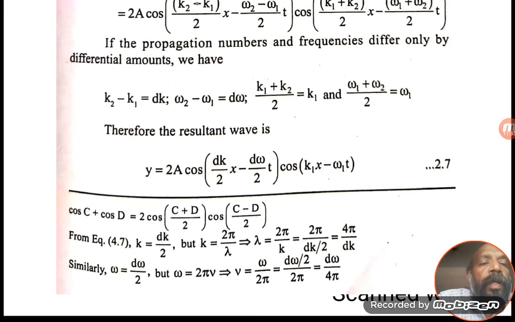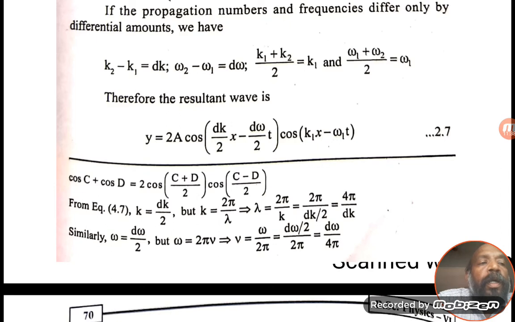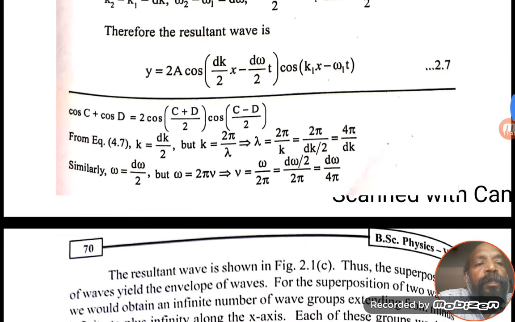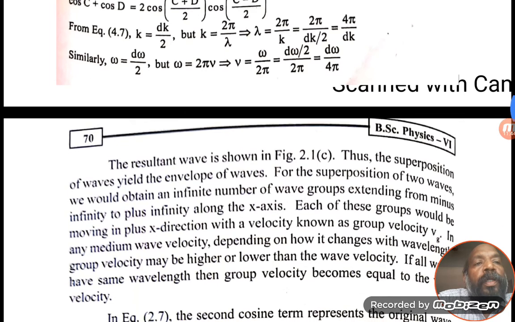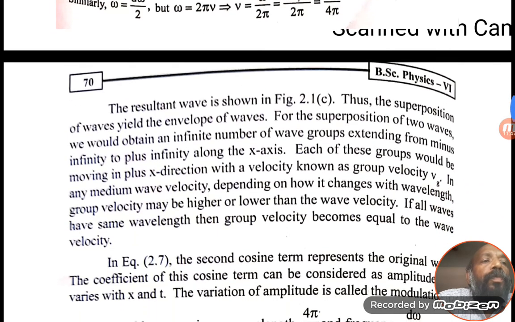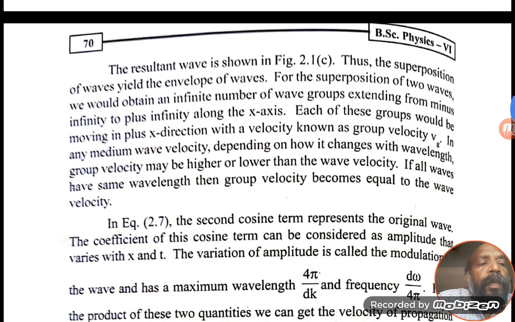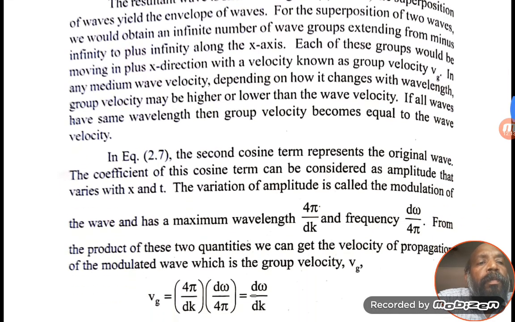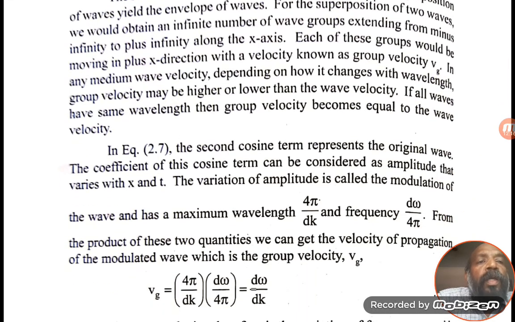Here, how we have written the above equation, the formula is given; just check it out with this one and later on we move. The resultant wave is shown in the figure 2.1. The superposition of the waves yields the envelope waves, so that each of these groups of waves moves in the x direction with a velocity known as the group velocity. So when the combination of waves is moving with a velocity, that is called group velocity. By equating those things we get equation 2.7.